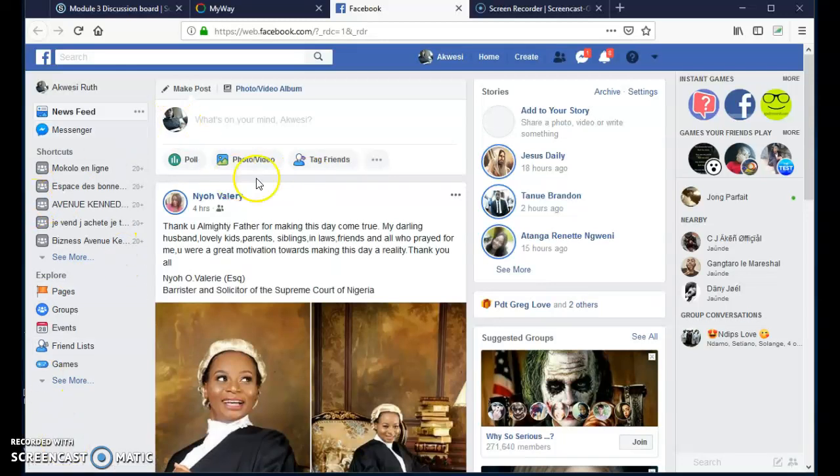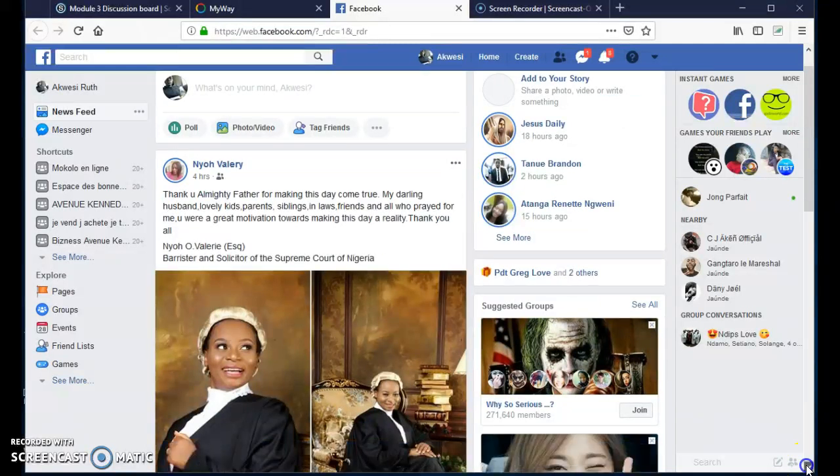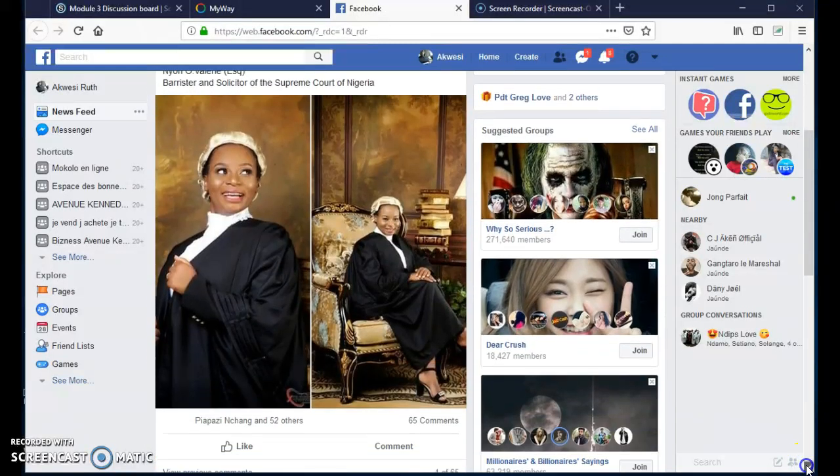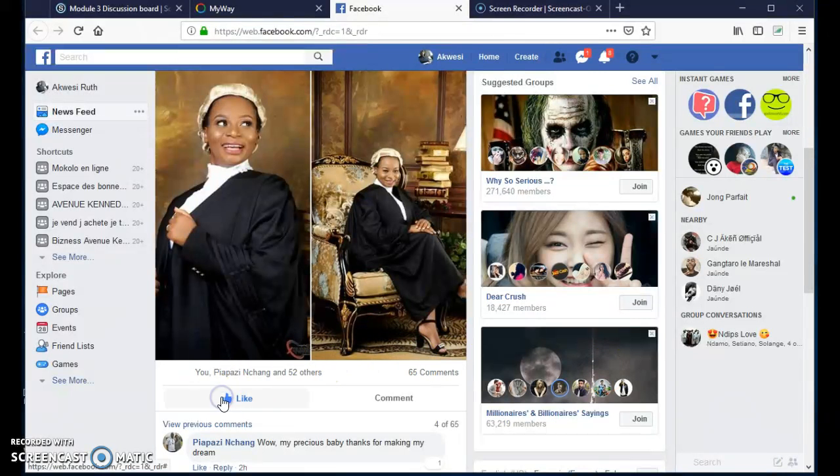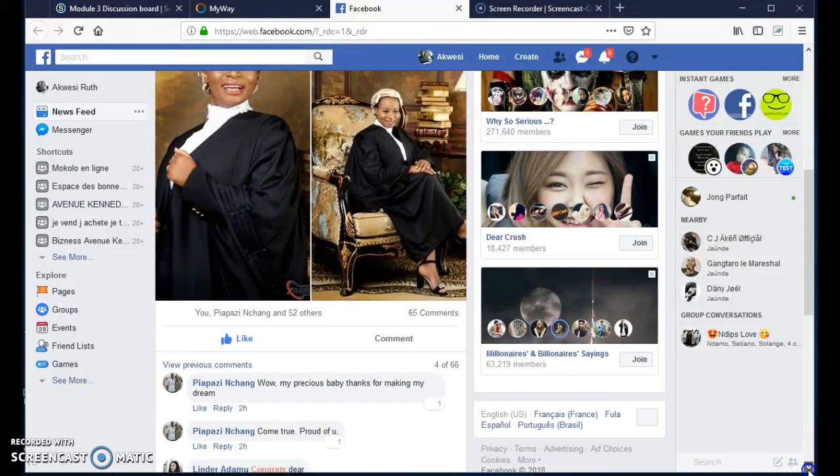Now, for example, if you are holding an account, like this is my account, this is the home. Here at home, you get to see pictures of what people post, your friends that you sent friend requests to and they accepted. You get to see pictures of what they post. Then here there's a like button to like the picture. Then here is a comment button to comment on the picture.